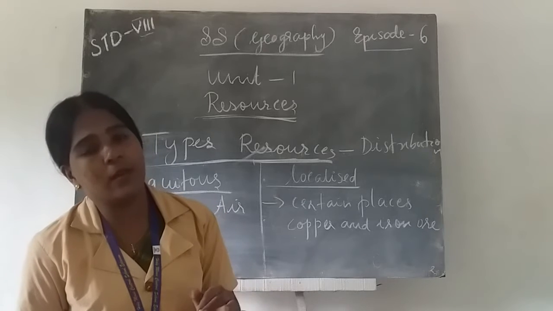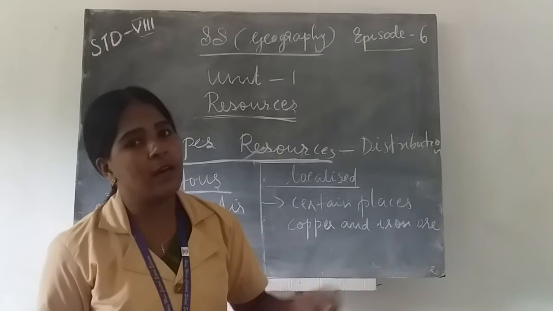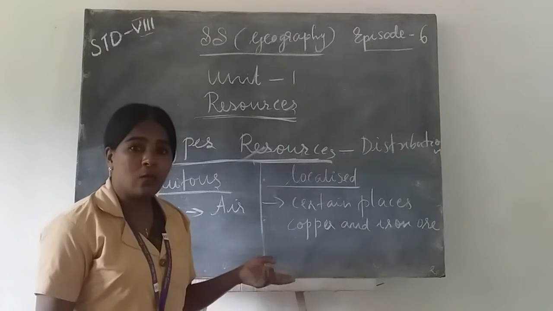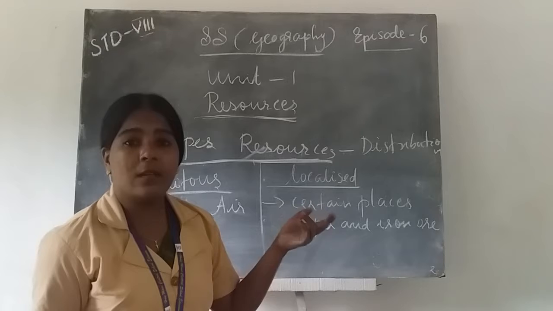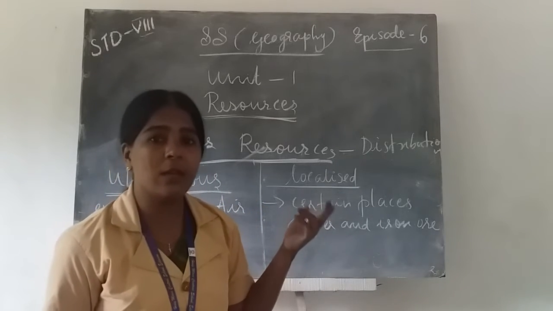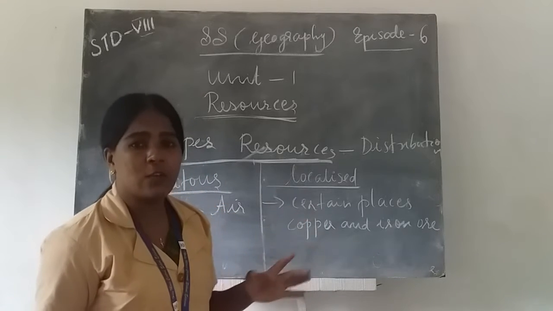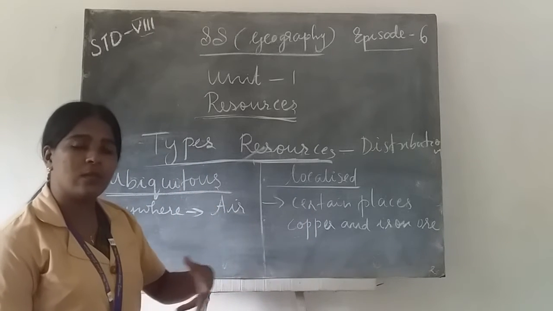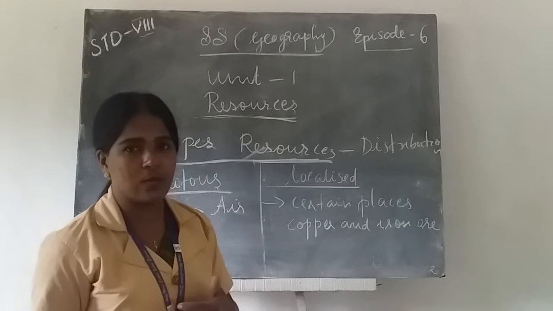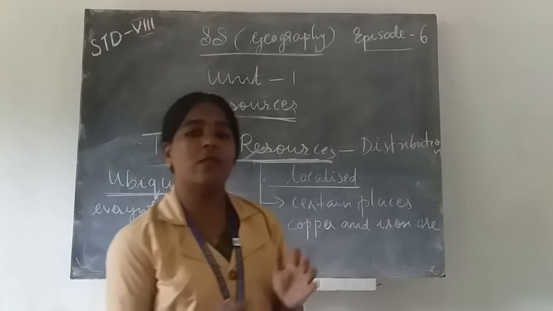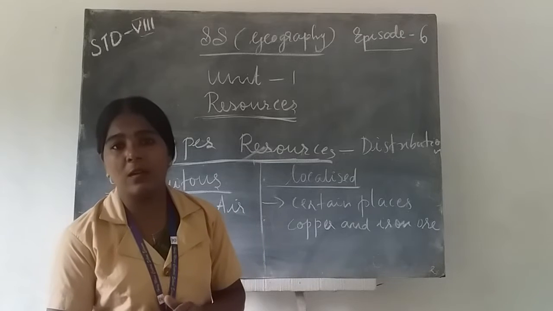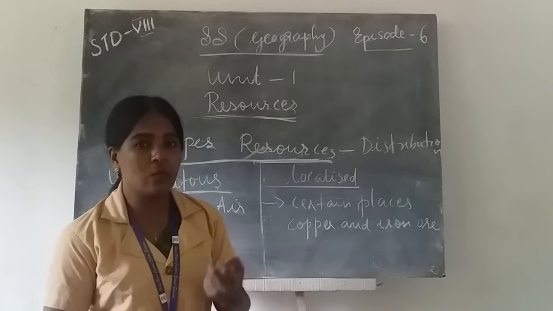In actual resources we can count the quantity, but in potential resources we cannot count how much remains in such places. Actual resources are the ones we use in the present day. Potential resources can only be used in the future, after inventing new technology.